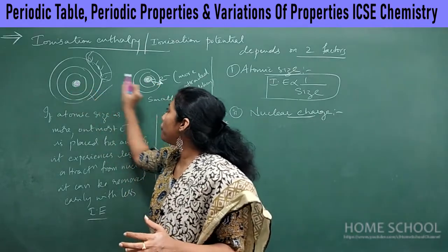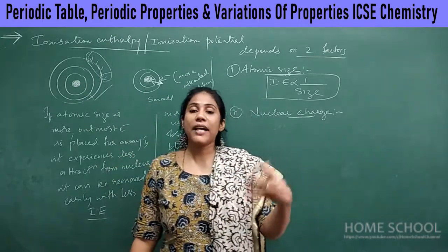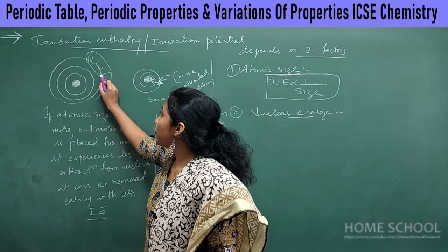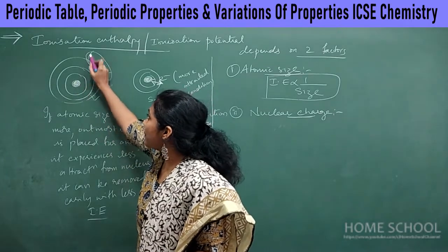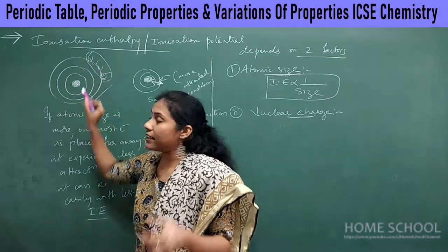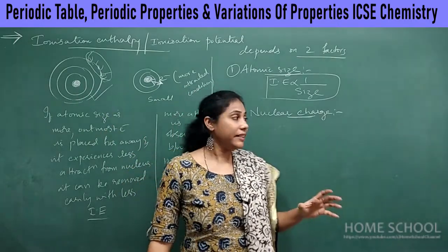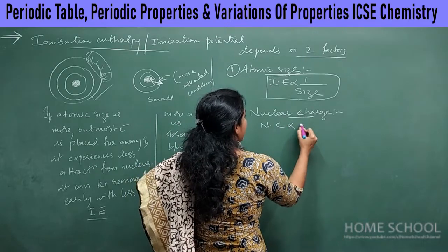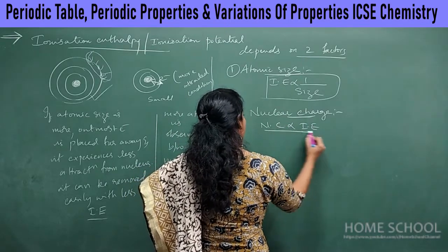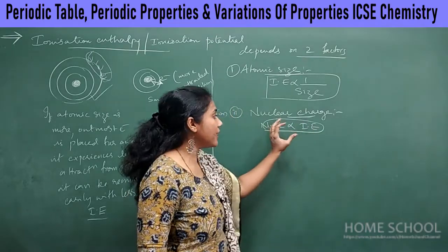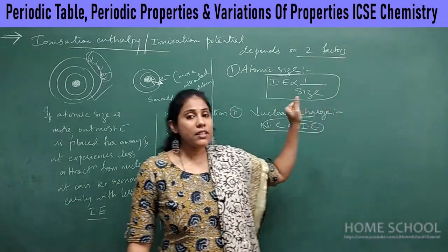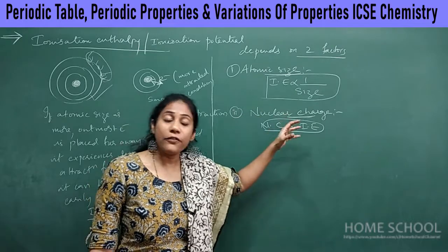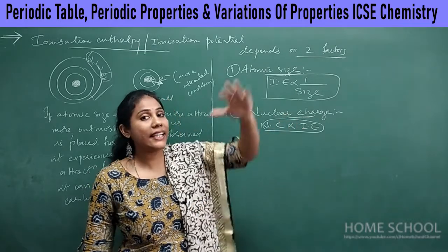The more the number of protons, the more the charge of the nucleus. If nuclear charge increases, automatically the attraction between outermost electrons and the nucleus increases. So nuclear charge is directly proportional to ionization enthalpy. The more the nuclear charge, the more attracted the outermost electrons are, and it's very difficult to remove them. So high energy is required to remove them.